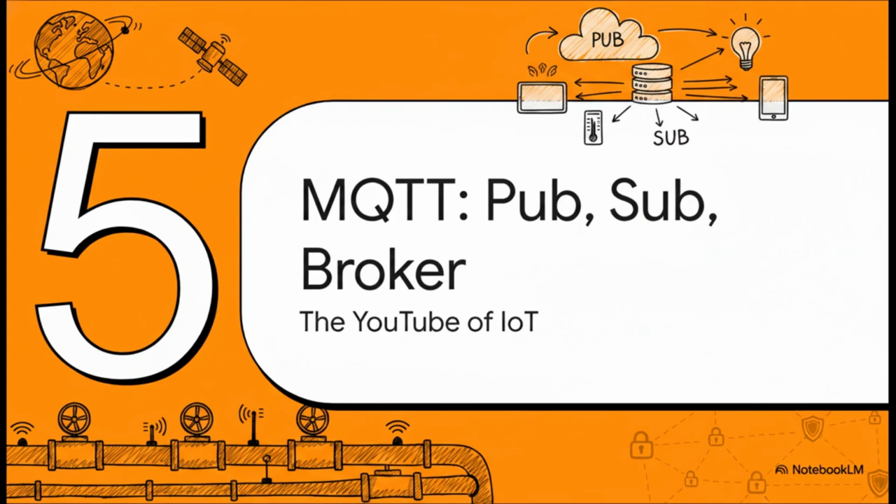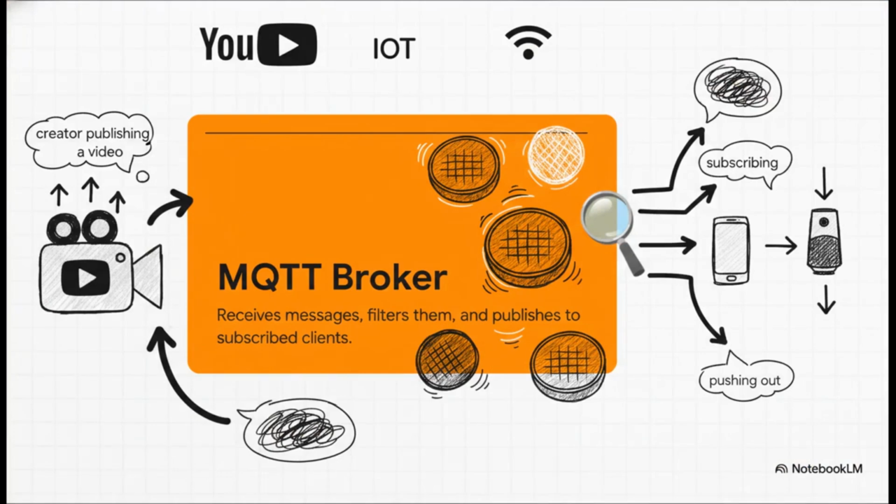In a fun fact from the source material, MQTT was actually invented way back in 1999 for the oil and gas industry. They needed a way to monitor remote pipelines over incredibly unstable, low-bandwidth satellite connections. The way MQTT gets around this whole bandwidth issue is honestly brilliant, and it works almost exactly like YouTube.